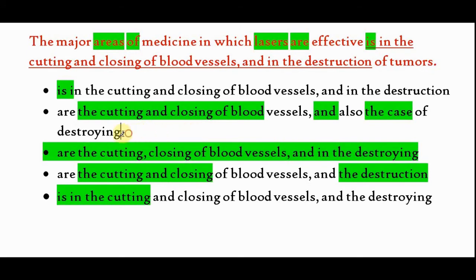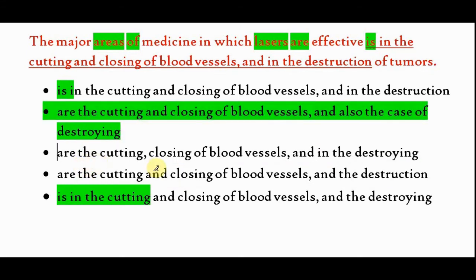So option B out. Option C: are the cutting, closing of blood vessels and in destroying. Now incorrect parallelism. So are the cutting, closing and destroying is possible, because here in should not be added. Why not? Because in should be given here, also here. What if the option is are in the cutting, closing and destroying? Possible. There is a second possibility, are in the cutting, in the closing and in the destroying. Possible. So this has a parallelism error.